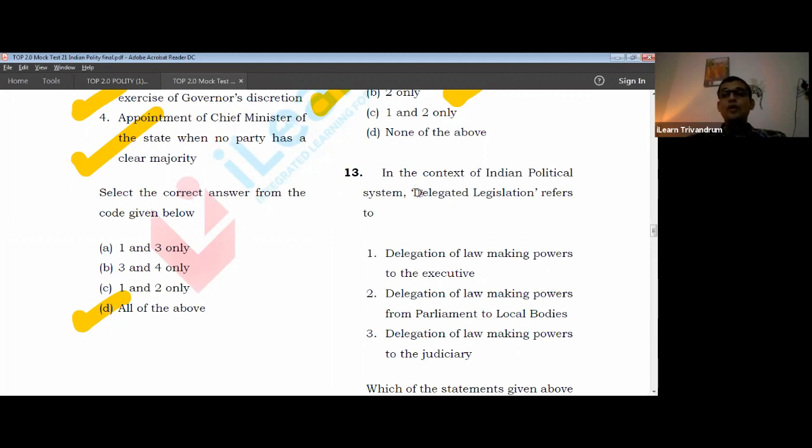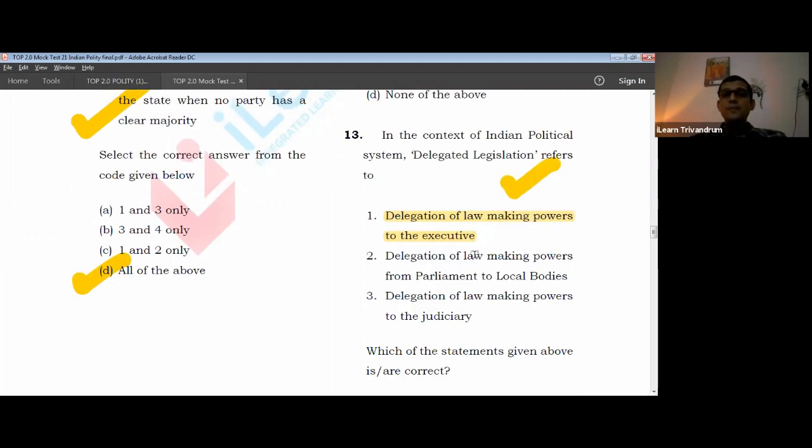So the central government got power from the parliamentary legislation, because parliamentary legislation gave them the power to make laws. And that is what the first point is: delegation of law-making power to the executive. That is delegated legislation, no doubt. Okay, delegation of law-making power from parliament to local bodies. Of course, why can't the local bodies also make laws? Parliament can say that, see, this is a matter dealing with the local bodies, so it is better that the local bodies deal with it. Parliament, being at the top level, cannot manage all the minute elements, right?